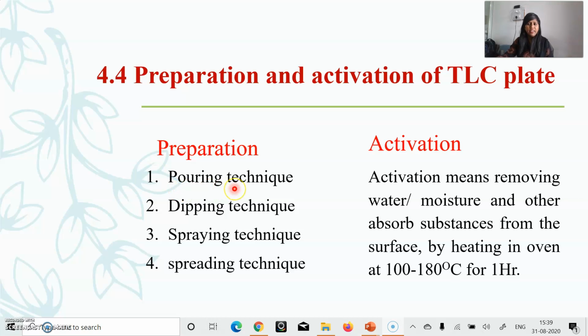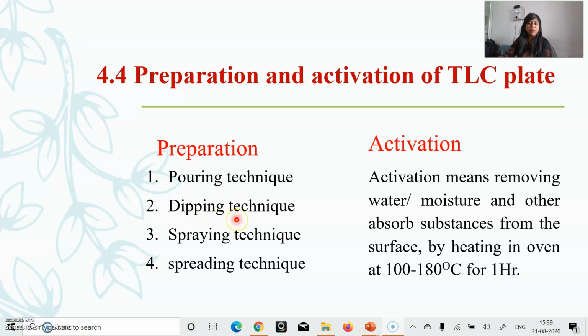Now in this pouring technique, the slurry is prepared and poured on the top of a glass plate, which is maintained at a level surface, and the slurry is uniformly spread on the surface of the glass plate. After settling, the plate is dried in the hot air oven, and the disadvantage of this method is that uniformity of thickness cannot be maintained.